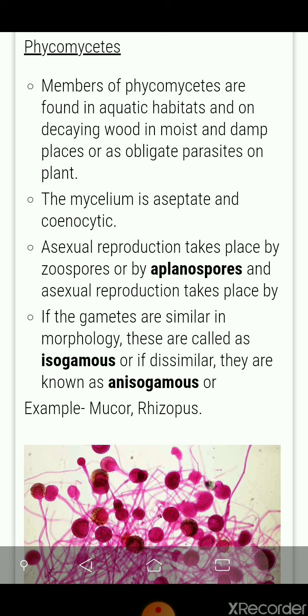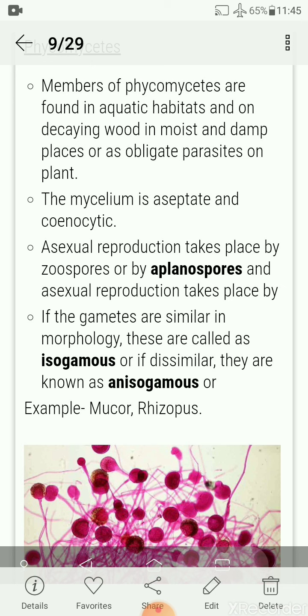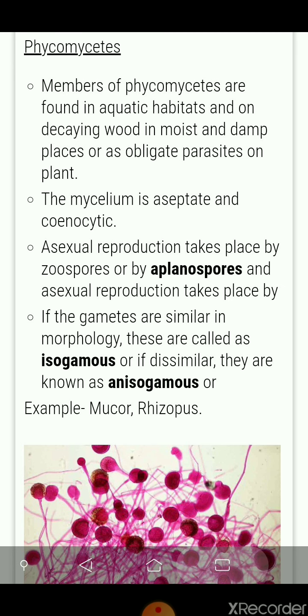If the gametes are similar in morphology, they are called isogamous, or if dissimilar in shape, they are called anisogamous. And in this class Phycomycetes, the examples are Mucor and Rhizopus. In the figure you see here, the fungus Rhizopus is shown.